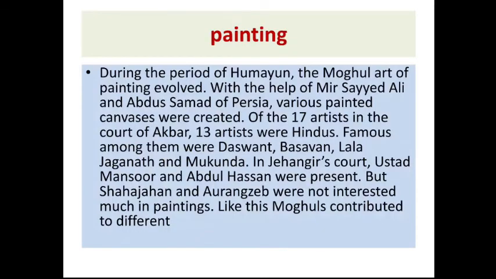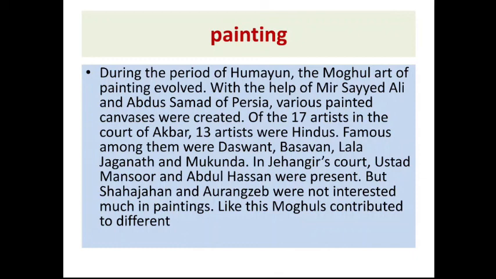Next, painting. During the period of Humayun, the Mughal art of painting evolved with the help of Mir Sayyid Ali and Abdus Samad of Persia. Various painted canvases were created. Of the 17 artists in the court of Akbar, 13 were Hindus.